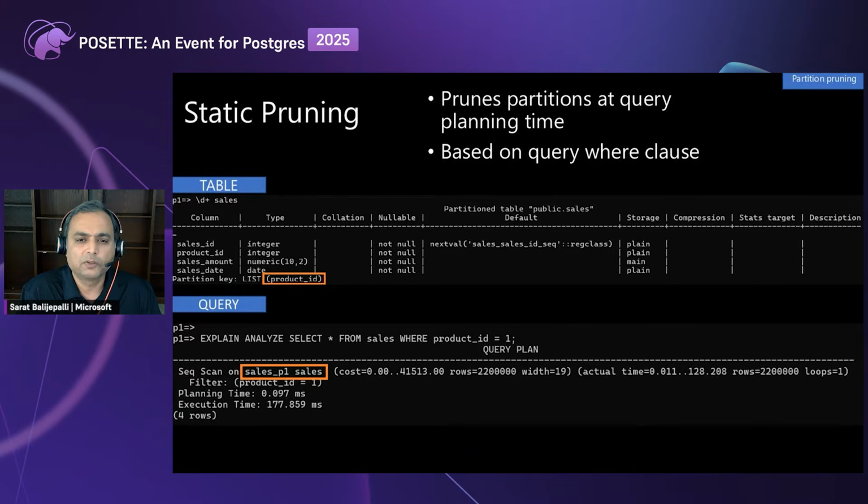So in this example that you are seeing, we have the sales table that I spoke of. It is list partitioned on product ID, and then we have a query. That query is running on product ID equal to 1. Essentially, we are telling the optimizer at the planning time itself that it has to go and get all the data where the product ID is 1. So in the explain analyze output, the one that I have marked says sales_p1. That is the partition name. So essentially, it has ignored other partitions. This table has 5 or 6 partitions. It has ignored them, and it went to that one partition where data is sitting. So this is static pruning.